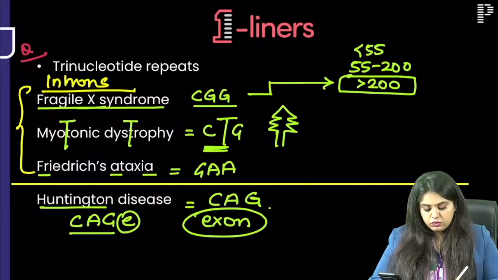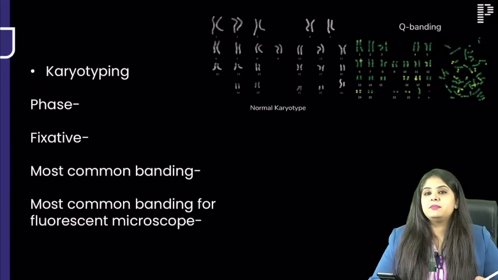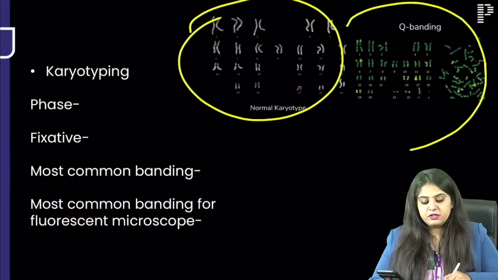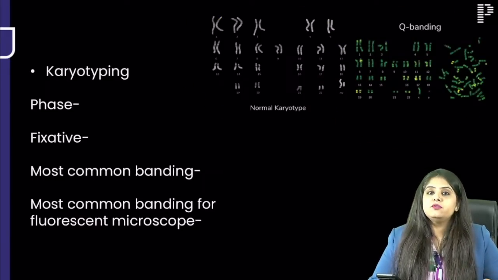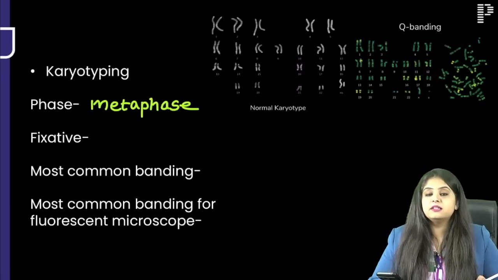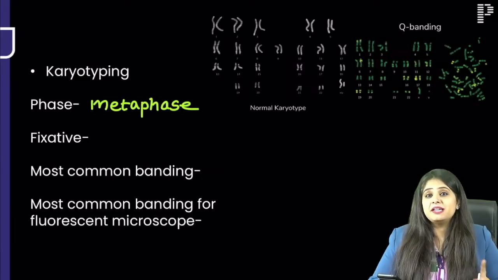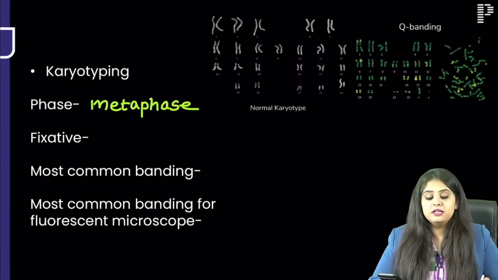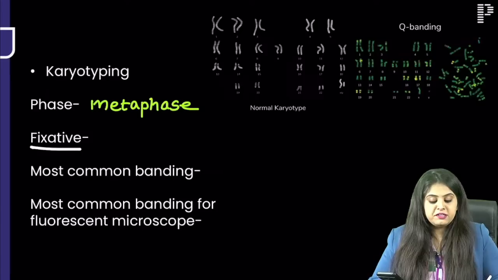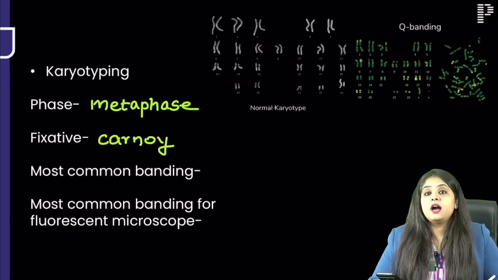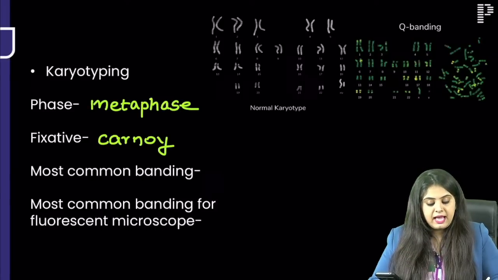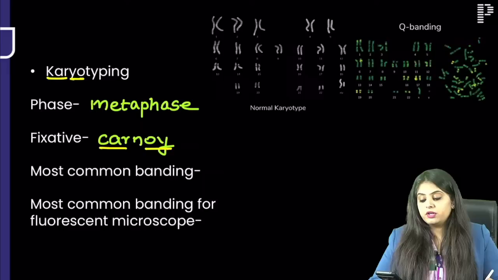Perfect. Moving on to karyotyping, you're getting a question on it every time when you see these different chromosomes. In what phase do we do karyotyping? It is always done in the metaphase. Always best phase to do it is metaphase. For karyotyping, what is the fixative that is used? That is the Carnoy fixative. I hope you remember Carnoy fixative is what is going to be used.